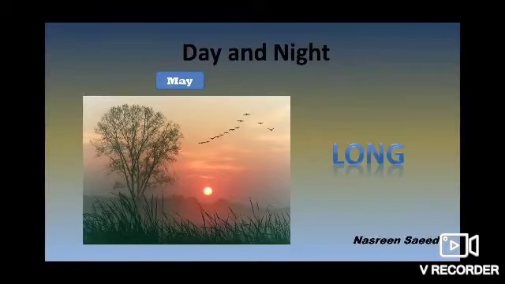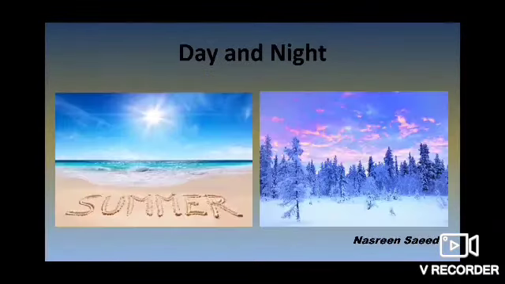The sunrise happens earlier and the sun sets a little later. The sunset is late. So the days become longer and the nights become shorter. In summer, the days are longer and nights are shorter. So in summer, the days become big and the nights become short.